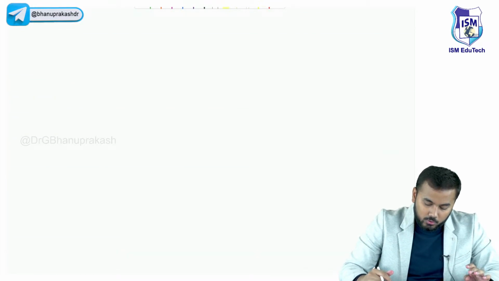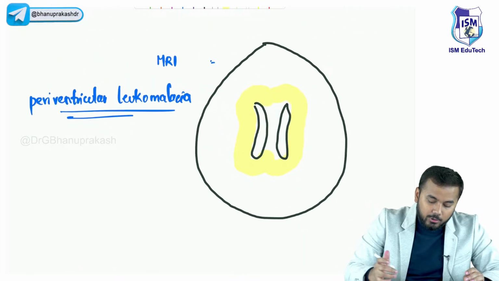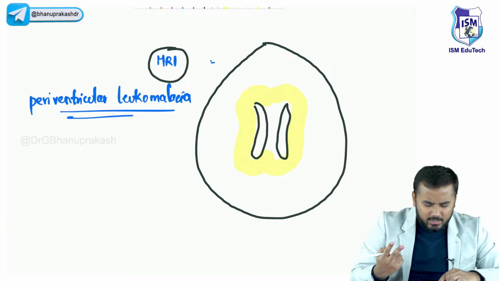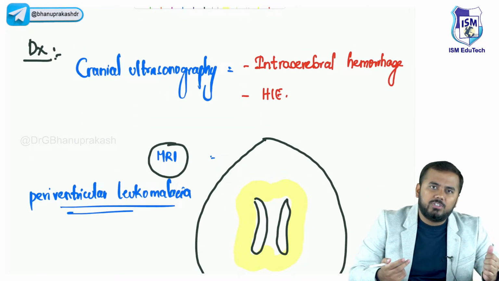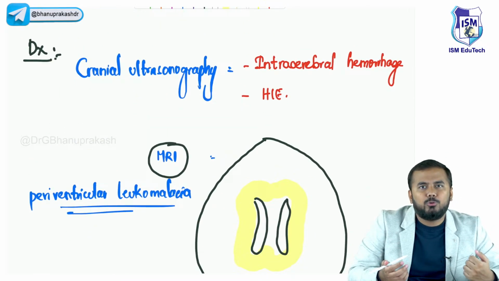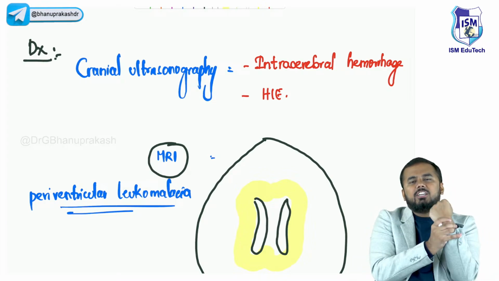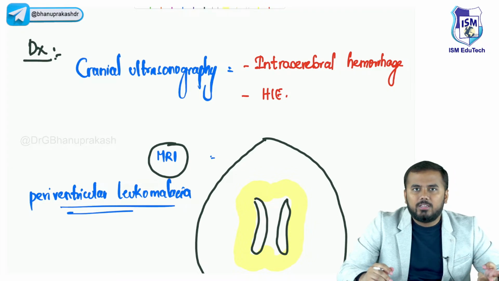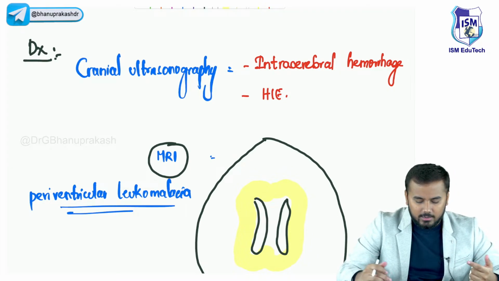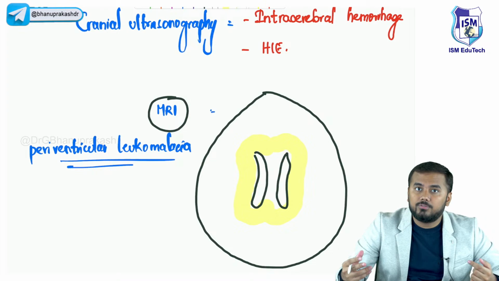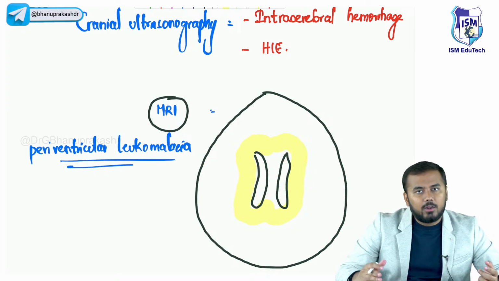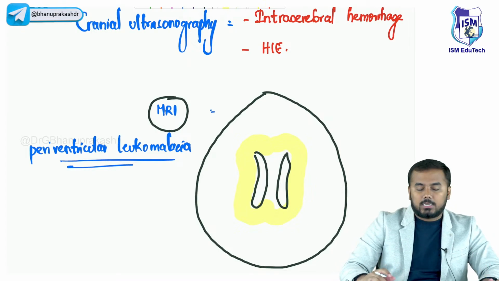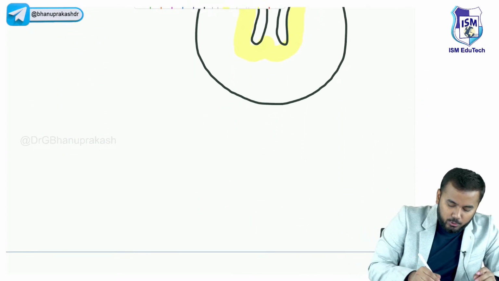So where do you find that? I do it on an MRI. On an MRI, I can find it out. So basically there are only two things. One is physical examination, meaning you do tests, right? If there is rigidity, cogwheel appearance, all these things you see. The second important diagnostic step is cranial ultrasonography to look for the cause of this cerebral palsy, and MRI also for the cause.